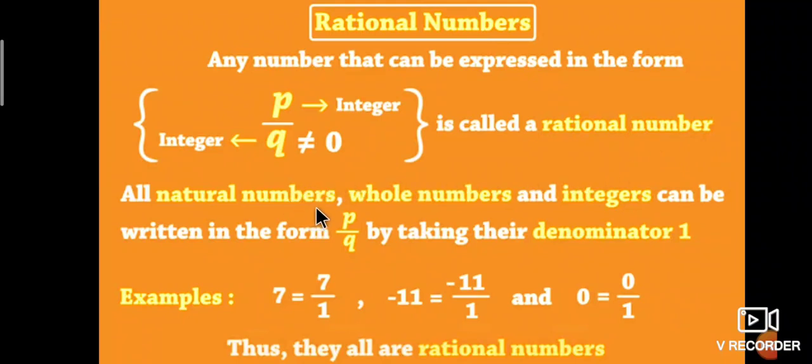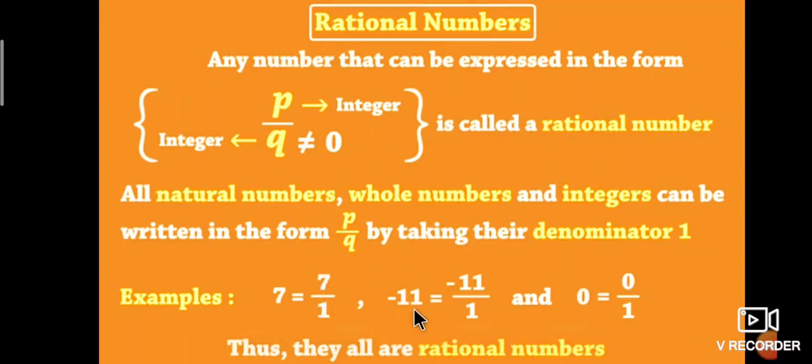All natural numbers, whole numbers, and integers can be written in the form p by q by taking their denominator as 1. For example, 7 is a natural number. This can be written as 7 by 1. This is a rational number because it is expressed in the form p by q.